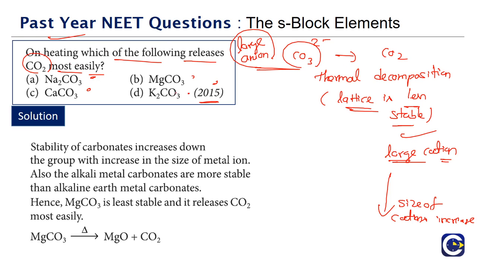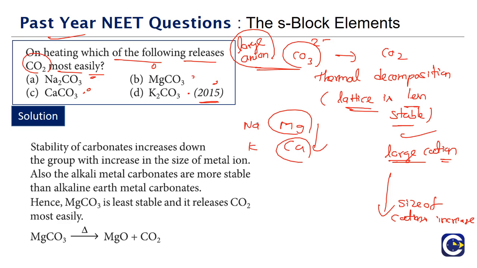If you look at magnesium and calcium, what is the order? Going down the group means calcium will be more stable. Calcium carbonate is more stable than magnesium carbonate. So magnesium carbonate will be able to give the CO2 easily in comparison to calcium. The other two carbonates are sodium and potassium.